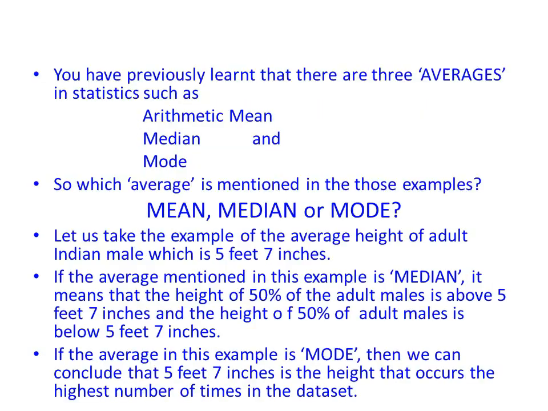Let us find out. You have previously learned that there are 3 averages in statistics such as arithmetic mean, median, and mode. So which average is mentioned in those examples? Mean, median or mode? Let us take the example of the average height of adult Indian male which is 5 feet 7 inches. If the average mentioned in this example is median, it means that the height of 50% of the adult males is above 5 feet 7 inches and the height of 50% of adult males is below 5 feet 7 inches. If the average in this example is mode, then we can conclude that 5 feet 7 inches is the height that occurs the highest number of times in the dataset.